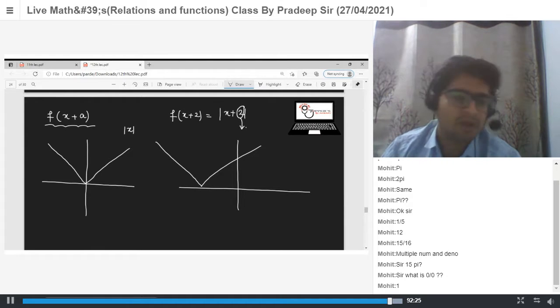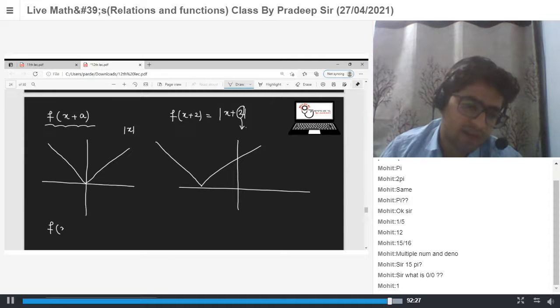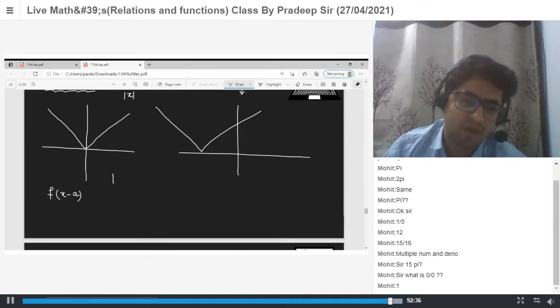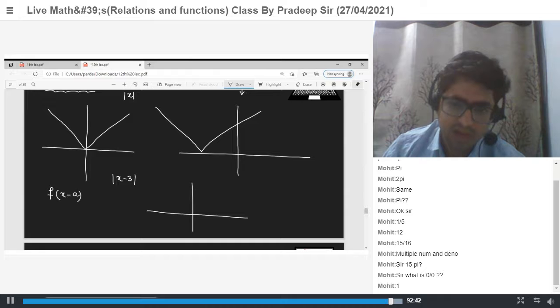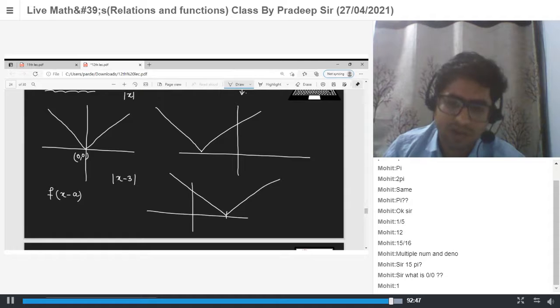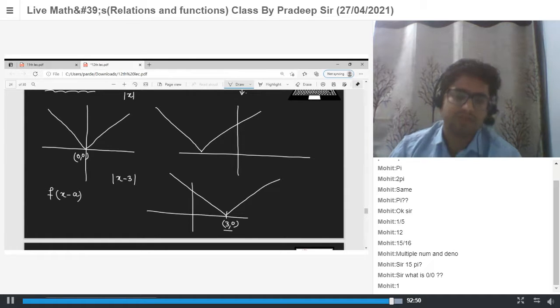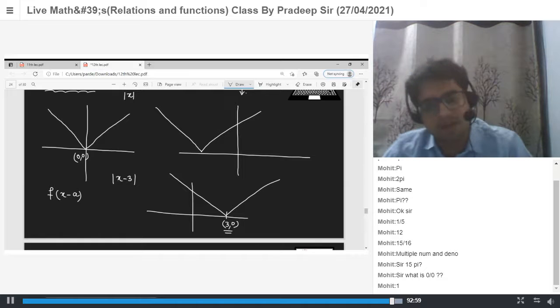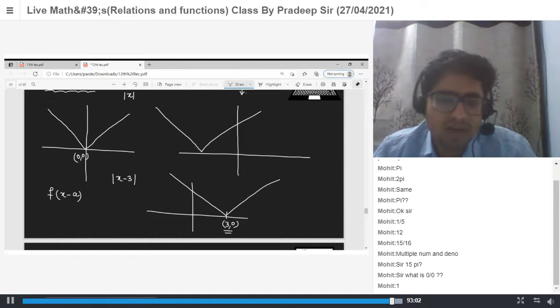And what will be the graph of f of x minus a? Shift your graph in the right hand direction by a units. For example, to draw the graph of mod x minus 3, shift your graph 3 units to the right hand side. So if this point is 0 comma 0, now this point will become 3 comma 0. If you have to draw f of x plus a, shift your graph in the left hand direction by a units. And if you have to plot f of x minus a, shift your graph to the right hand side by a units.